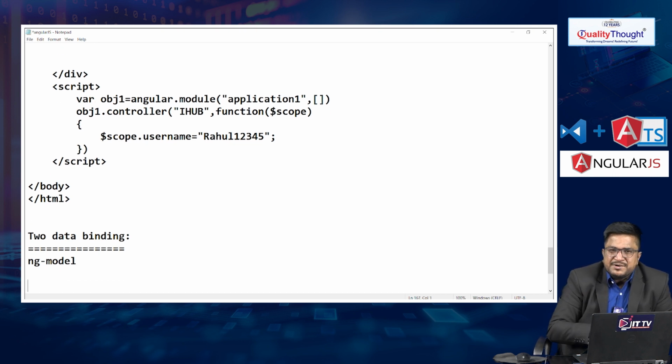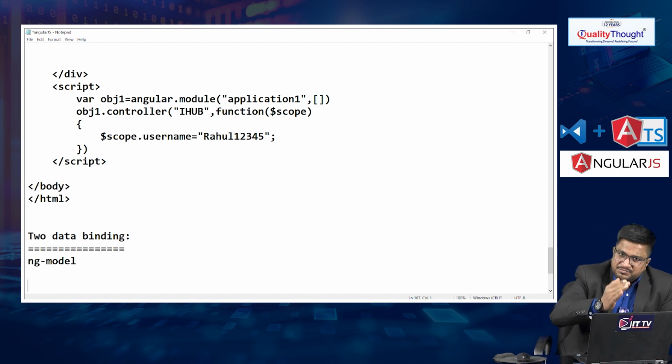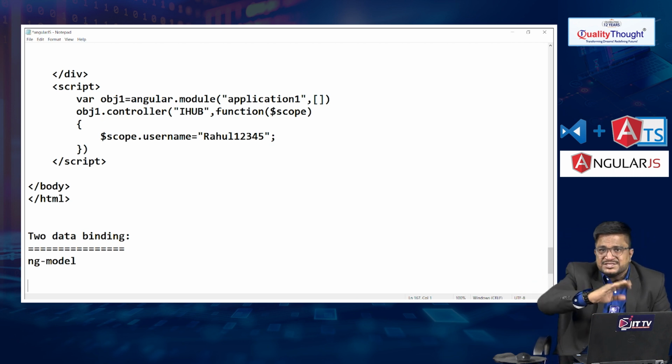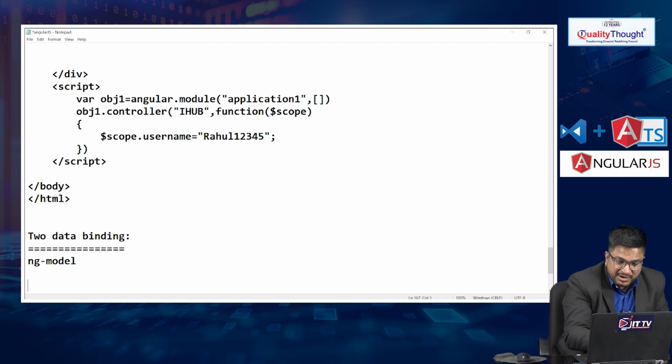What is two-way data binding? It is a process or methodology to bind the application data from the component to the view and from the view to the component, meaning we can bind the application data in both directions. It is one of the powerful features of AngularJS.